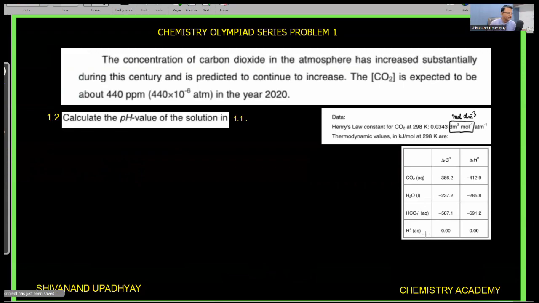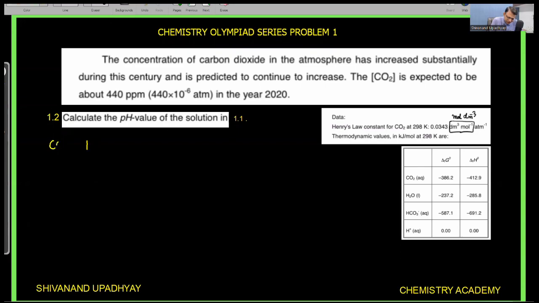But here, if you see the information, there is no delta G naught formation for carbonate ion. Only bicarbonate ion, H plus ion, and carbon dioxide dissolved in water is given, and water's Gibbs free energy is given. So this data is telling us how to proceed. So data is telling that you don't have to consider the second reaction. And when we have solved the questions of ionic equilibrium, we know that the primary source of H plus ion in carbonic acid is the first reaction, right? So here from the data, we can conclude that we have to take this reaction.